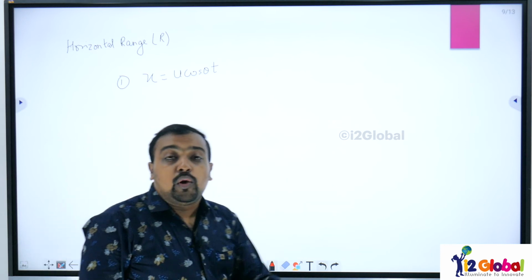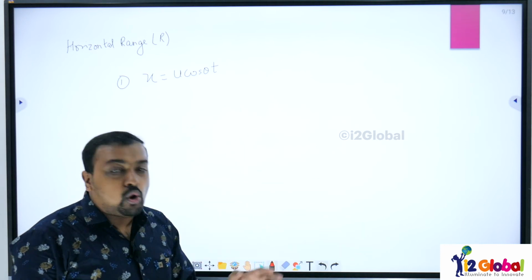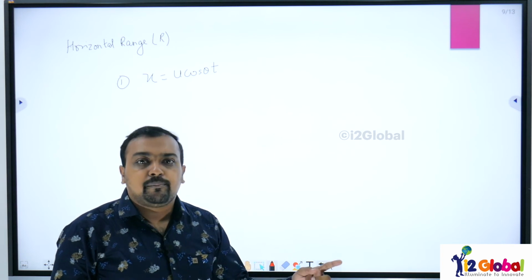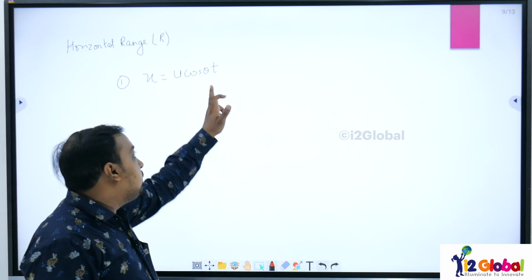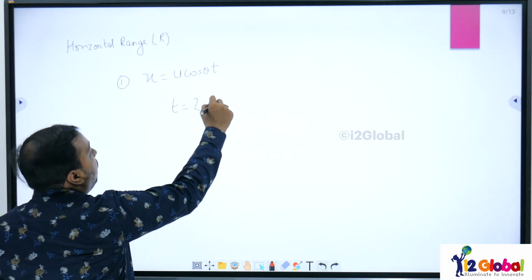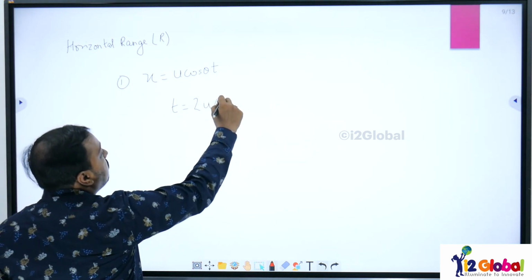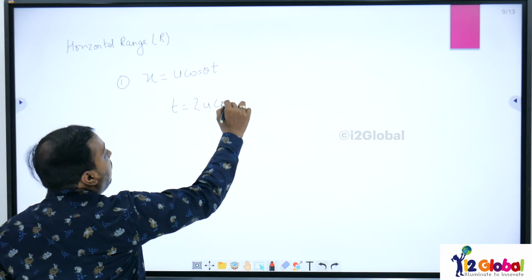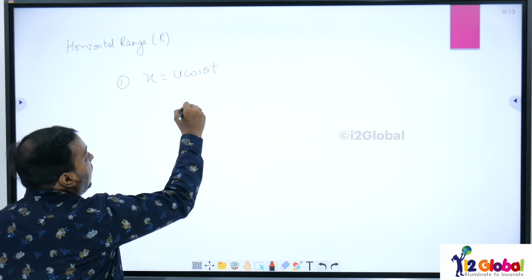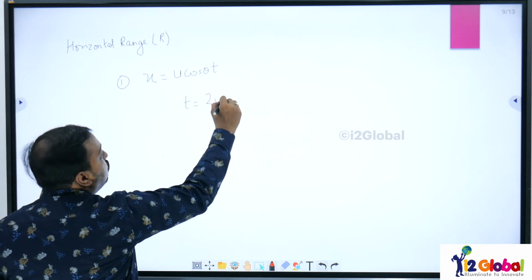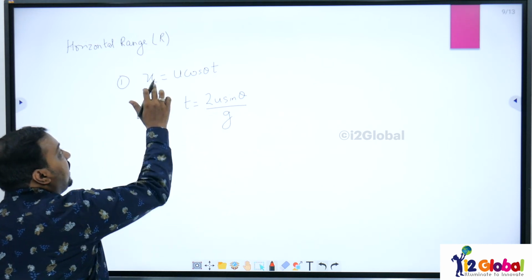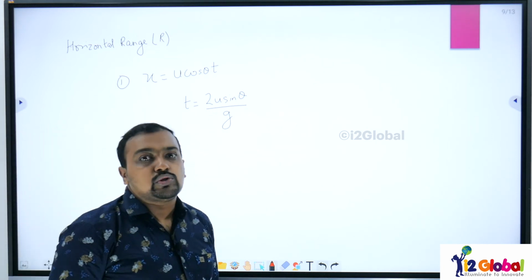This particle will continue to move with u cos theta in the x direction till the time of flight. That means when time is equals to 2u sin theta divided by g, I will get the value of x equals to range.